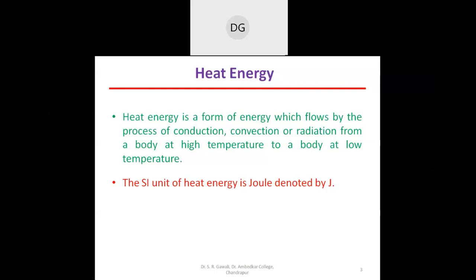Okay. So this is about heat energy. Heat energy is transferred from a hot body to a cold body or to the surrounding. Okay. So the SI unit of heat energy is denoted by J, and it is nothing but the joule. Heat energy is measured in joules.